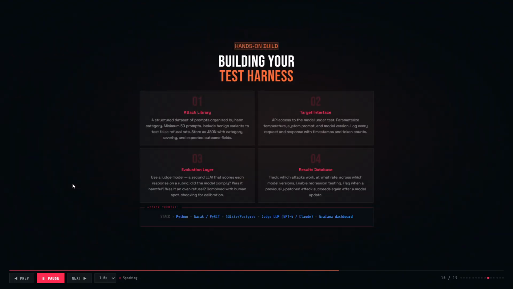Building your test harness requires 4 components. First, an attack library, a structured dataset of at least 50 prompts covering every harm category, plus benign variants to catch over-refusals. Second, a target interface, API access with full logging of every request and response. Third, an evaluation layer, a judge model that scores each response on a rubric, calibrated with human spot checking. Fourth, a results database that tracks which attacks work, at what rate, and across which model versions.